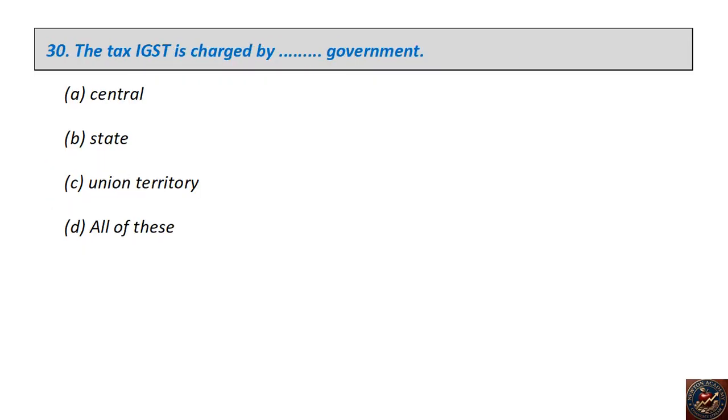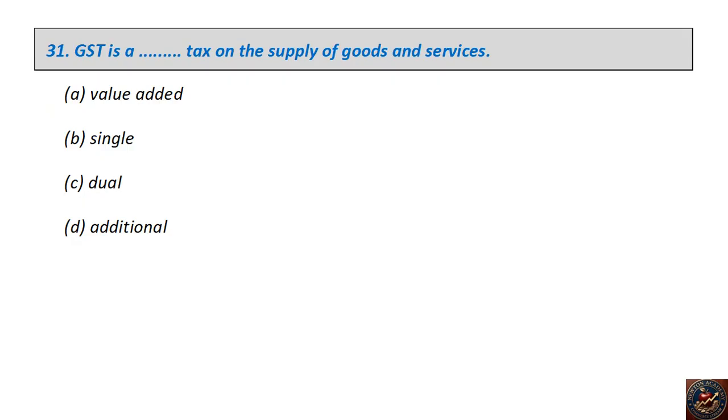The tax IGST is charged by dash government: central, state, union territory, all of these. The right answer is central. GST is a dash tax on the supply of goods and services: value added, single, dual, additional. The right answer is single.